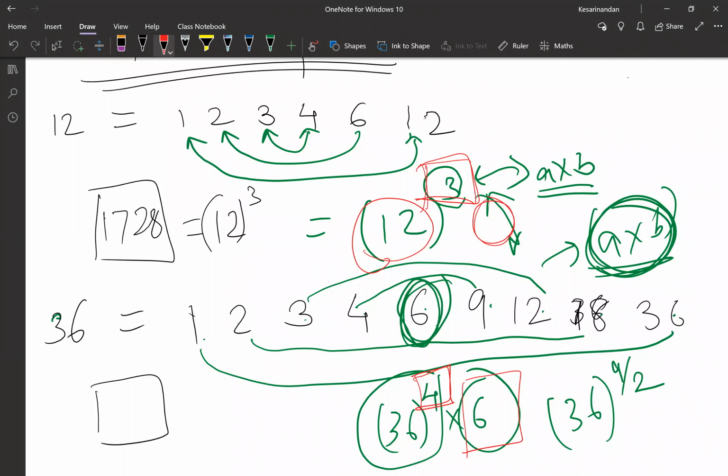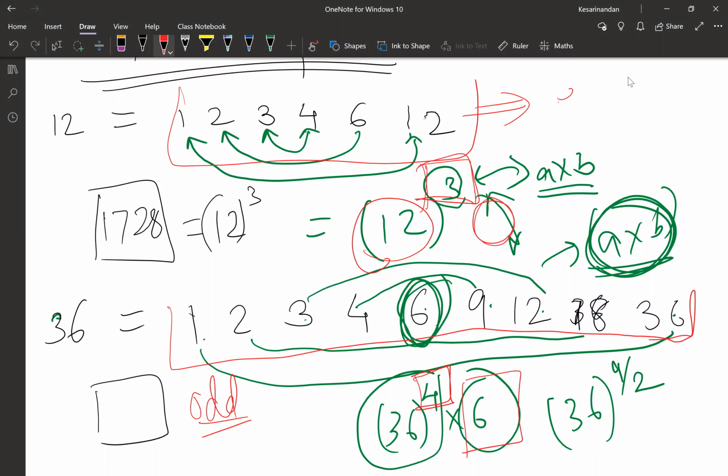See, in the exam, the number of factors of a perfect square are always odd, and the number of factors of a non-perfect square are always even.